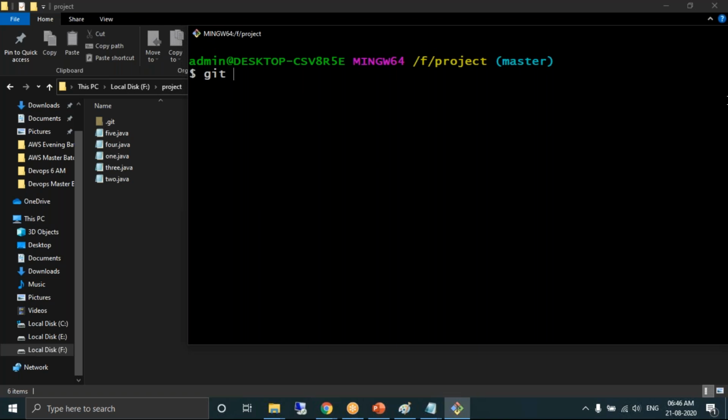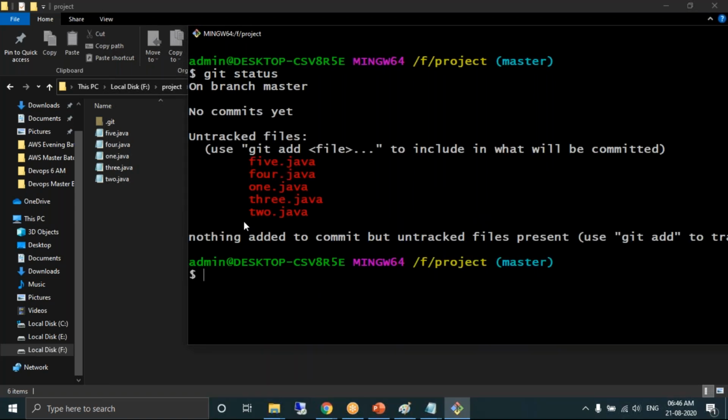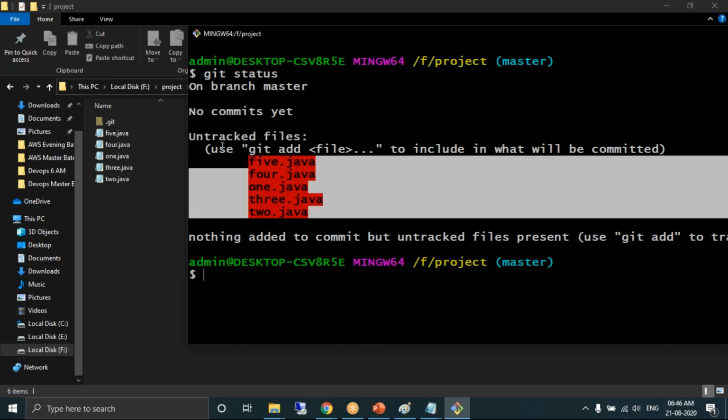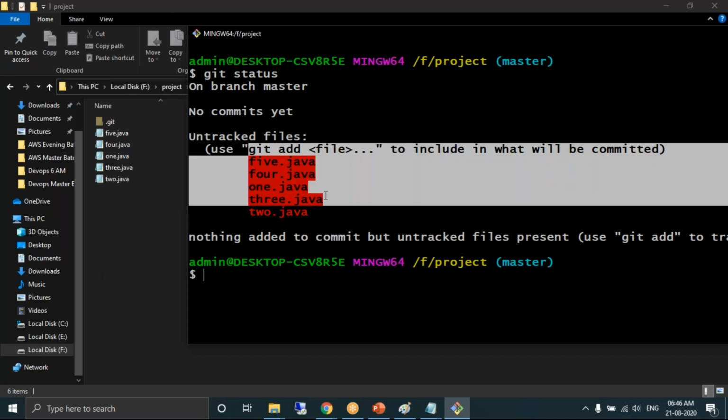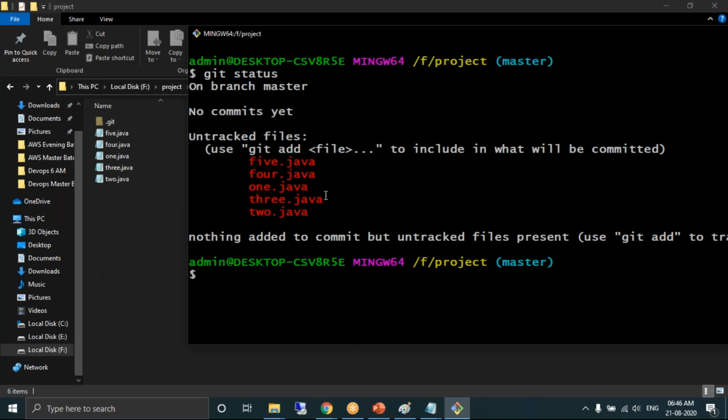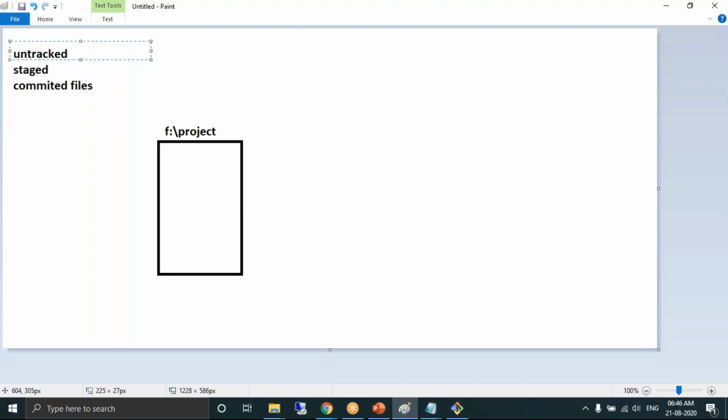We have a command called git status. Git status will show you the list of untracked files. Can you see the heading? What is the heading? Untracked files: 1.java, 2.java, 3.java, 4.java. Every file is considered as an untracked file. Untracked files are in red color. So try to understand, by default, every file created by the developer is considered as an untracked file.